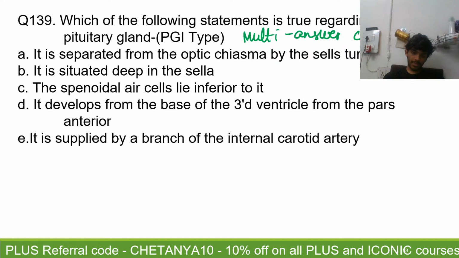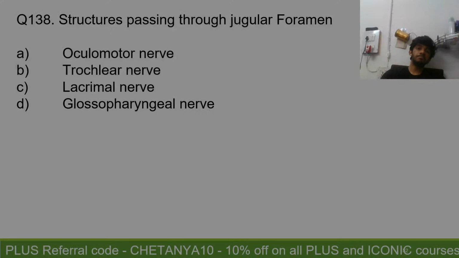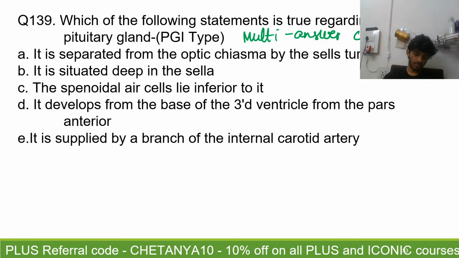Okay, you all are saying the answer is going to be... multi answer correct. Question 139. Please choose your answers.